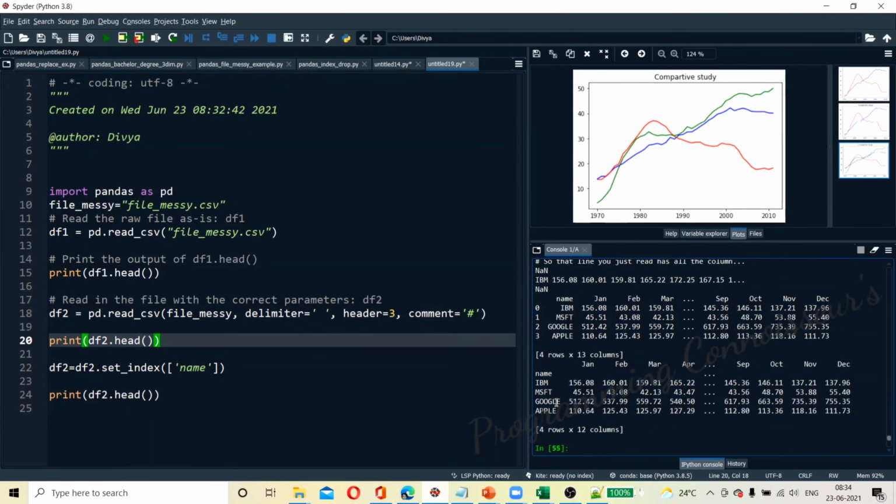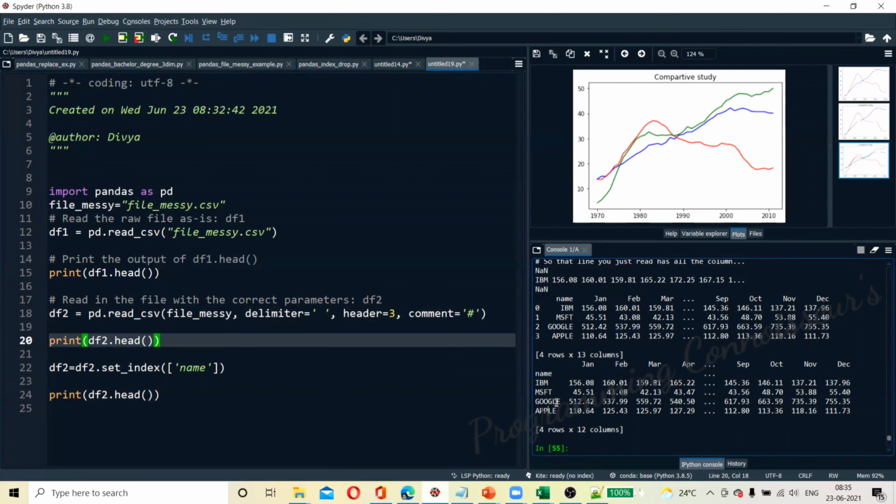That's the beauty of the data frame. Hope you have understood the point. We can keep any of the columns as an index and read the data. It's like pivoting. Are you understanding? Any doubts here?